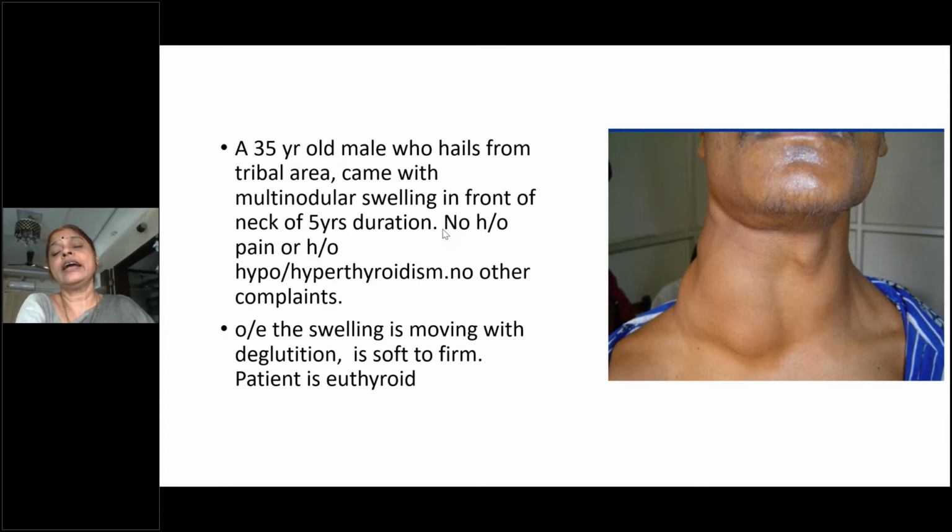a swelling in front of neck: features of hypothyroidism, hyperthyroidism, and features of local infiltration. Then systemic features. So this completes the local effect. Now comes the systemic features. Suppose this is a malignant swelling, where can they metastasize? Okay, bone, lungs, very good. So what is the carcinoma of thyroid that metastasizes to bones or a systemic metastasis?